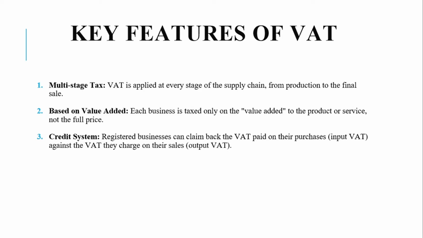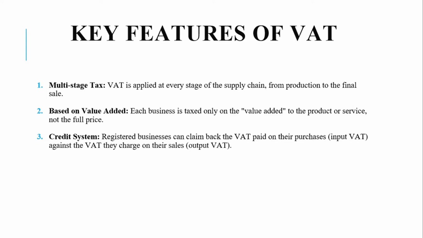Then the bakery uses the flour to make bread and they sell it to a supermarket, they again charge VAT. Then the supermarket sells the bread to the final consumer and they also charge VAT. So it applies at every stage of the supply chain, from production to the final sale.